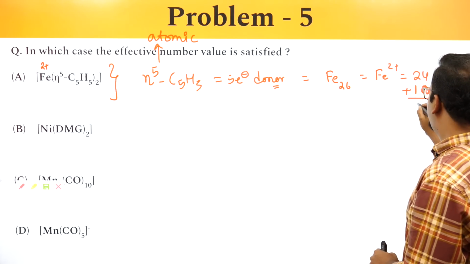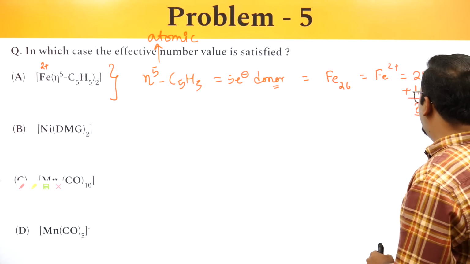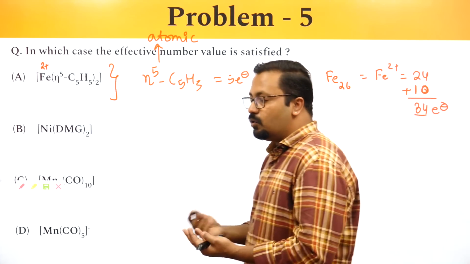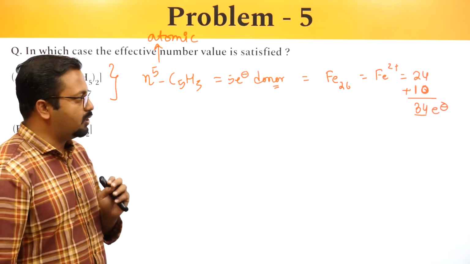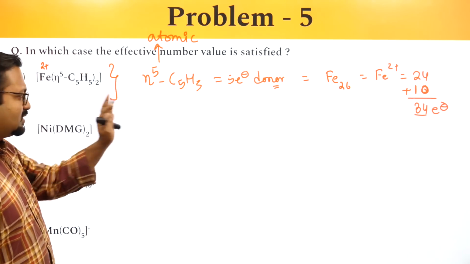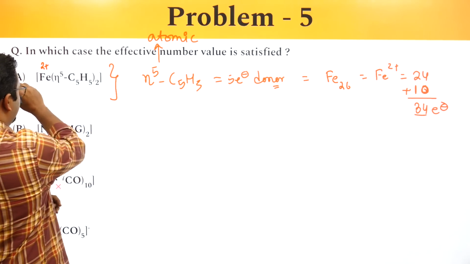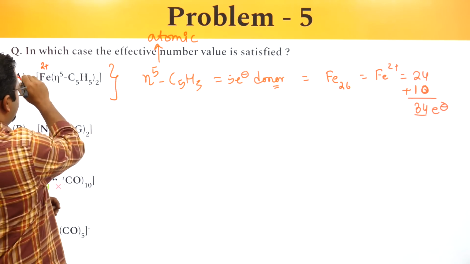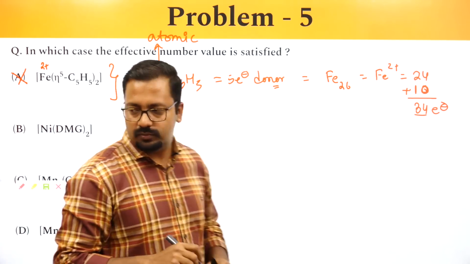So it turns out to have 34 electrons, which does not allow it to follow the effective atomic number rule of 36. So this molecule does not follow the effective atomic number rule.